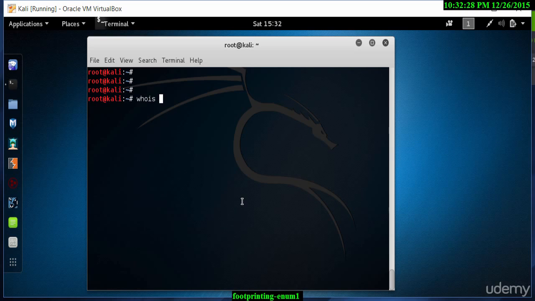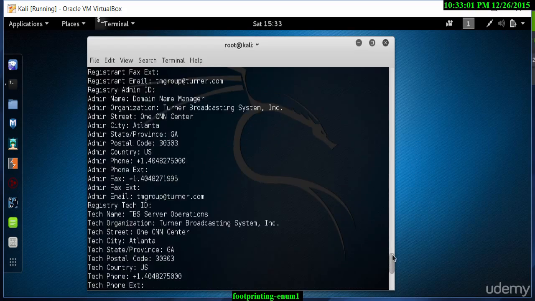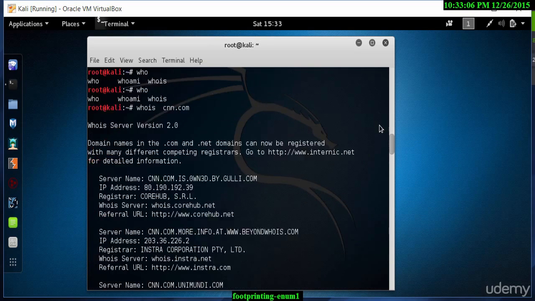So we type in whois, and let's look at cnn.com to see what information is available. So we type in cnn.com, and once we let this run, it should give us quite a bit of information, and I'll walk you through that information shortly. Sometimes it may take a little while depending on your internet connection and depending on the proxy settings, etc. Okay, so that scan has been completed. Let's just go back to the beginning so we can actually see what information is available.